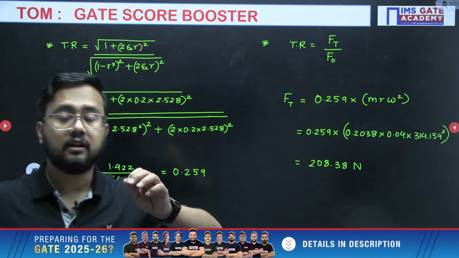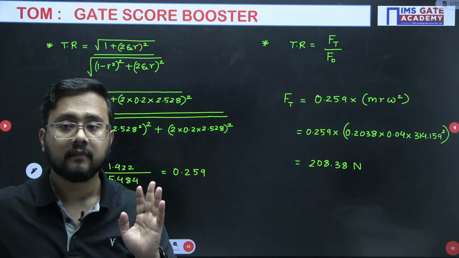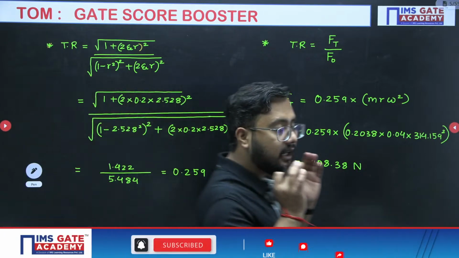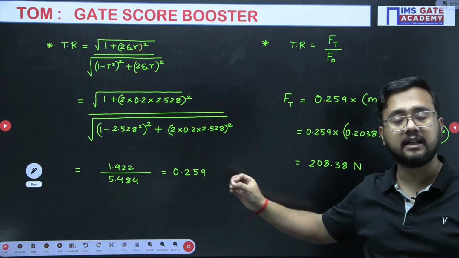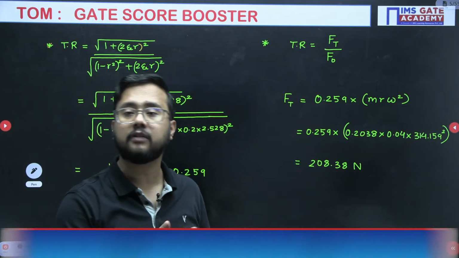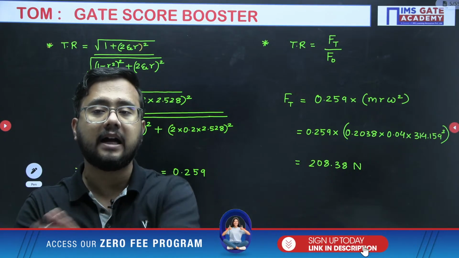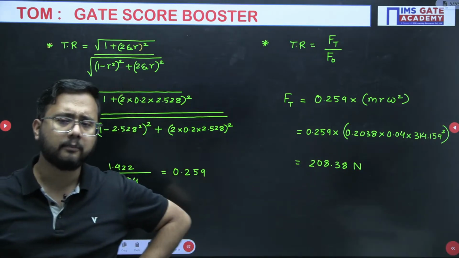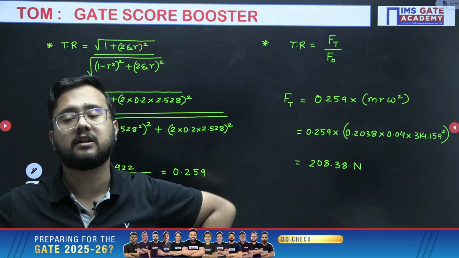So every numerical which is there in the 2 marks, you will find it in NET, right? So there will be no negative marking there. But please take care that whenever you are doing calculation, don't take any approximation in the initial steps. Otherwise the final answer will have a huge variation compared to the actual expected answer. And sometimes your answer will not come in the range which the IIT, the GATE institute, whichever has prepared that exam, whatever solution they provide.